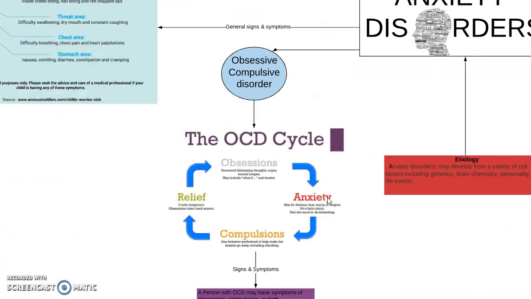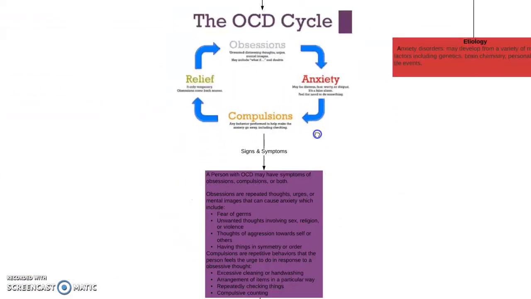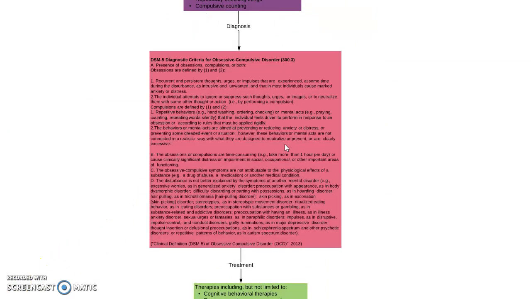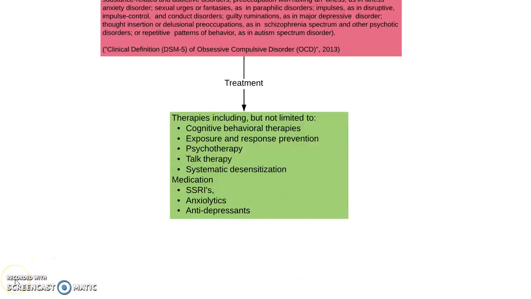The first of the anxiety disorders is obsessive-compulsive disorder. These are the different signs and symptoms, which include different compulsions and obsessions, or both, a person might have. This is the DSM-5 criteria for a person with OCD. The treatments include therapies and different medications which are used for all anxiety disorders.